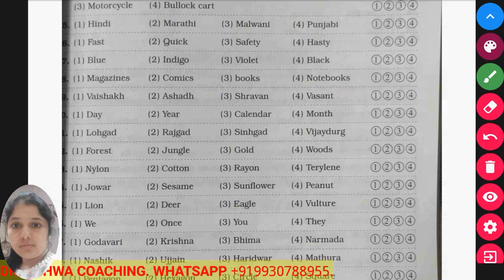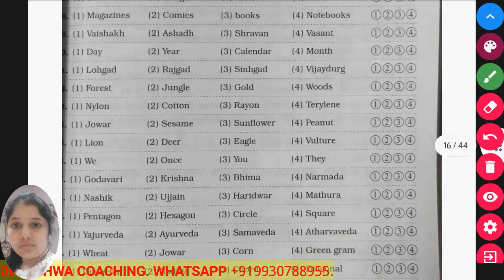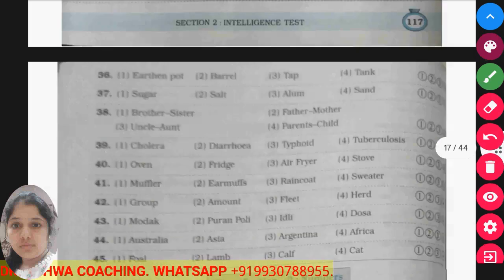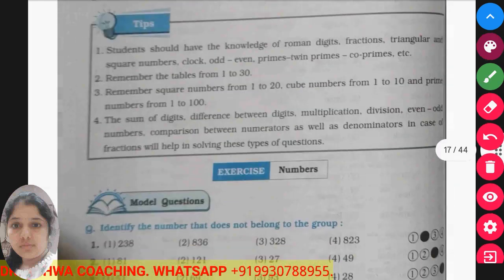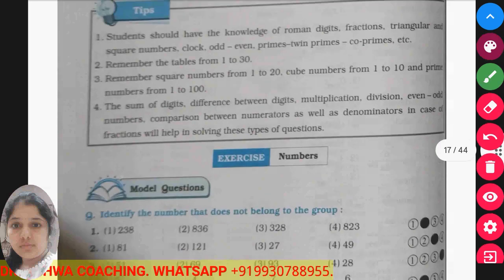Okay, now magazine, comic, book, notebook. All three belong to the category of reading books, but notebook is for writing. So notebook is the odd one out here. Like this, you can go for the rest of the sums, and I hope you will be able to solve them. So I will take the next subtopic.